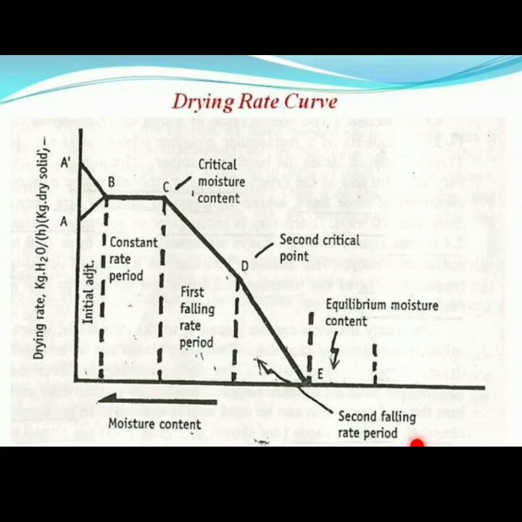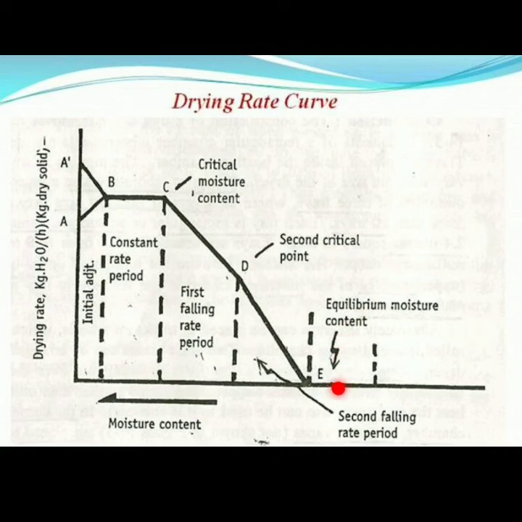During this period the rate of drying depends on the rate of diffusion of vapor, the diffusion of moisture vapor to the surface of the solid. And here is the point E, and this point E is referred to as the equilibrium moisture content. The last point is the equilibrium moisture content.